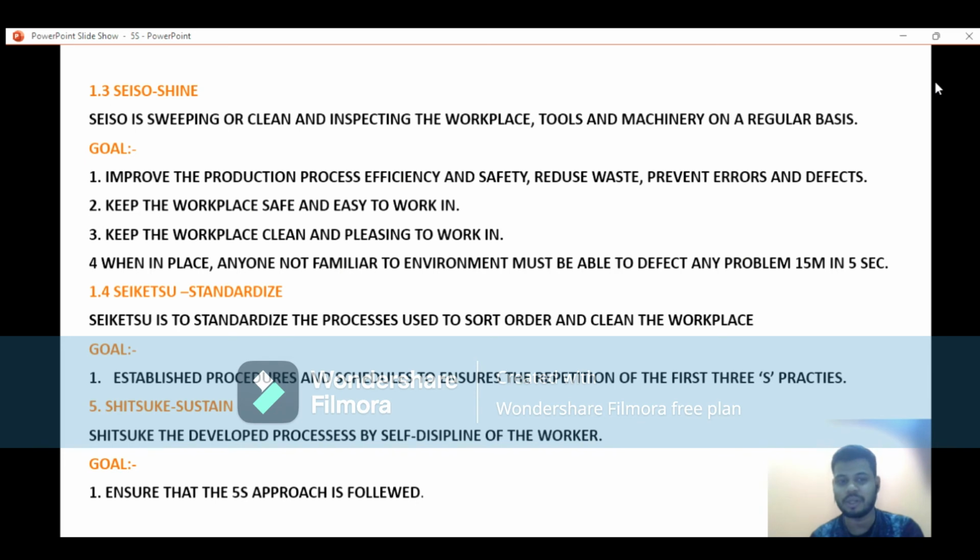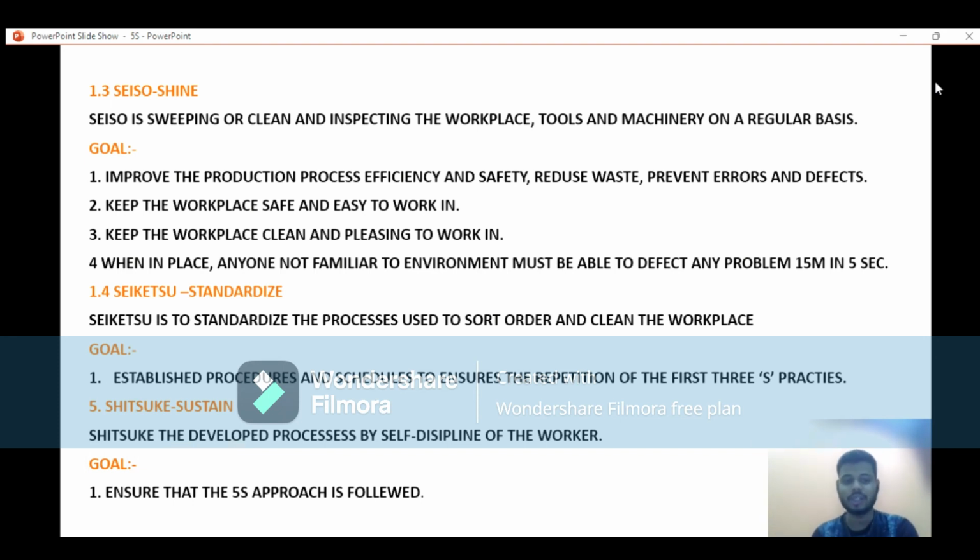Otherwise, if you're doing it 1 day and 2 days, then skip, and on the third day you are doing the process, that is not a standardized form. Standardized form means that you are doing it on a daily basis. Simple example: suppose we are doing morning work at 6 a.m. and 1 day is done, but after 2 days you are not doing it.